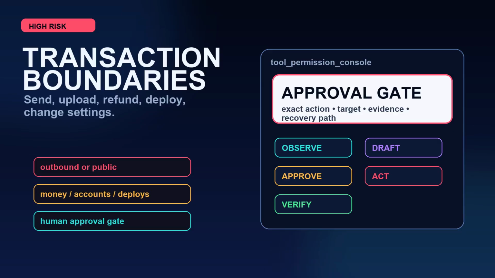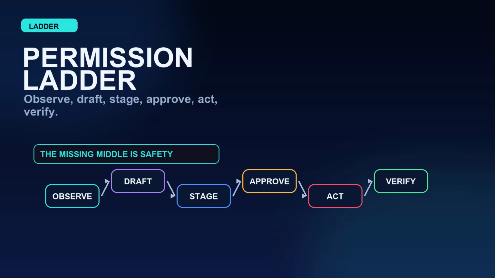High risk, send a message, upload a video, refund a customer, deploy a service, or change an account setting. These are transaction boundaries. The agent should draft, classify the risk, ask for approval, perform the action once, and verify the result. The permission ladder is simple. Observe, draft, stage, approve, act, verify. Most agent disasters happen because people jump from observe straight to act. The missing middle is where safety actually lives.